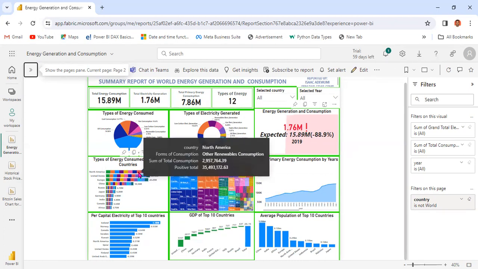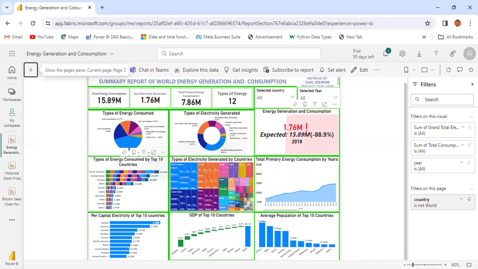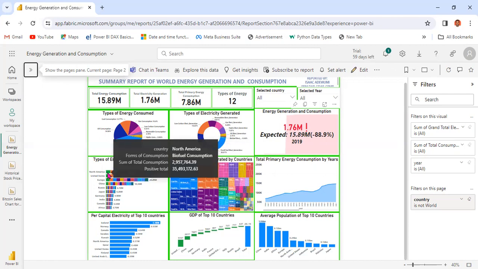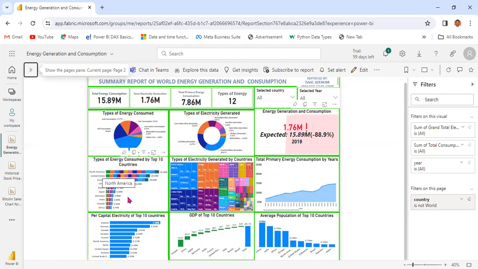Here we have a component bar chart. That is giving us how different countries combine different forms of energy consumption. In fact, this data set gives us almost every country in the world, but we are only representing the top 10 here.